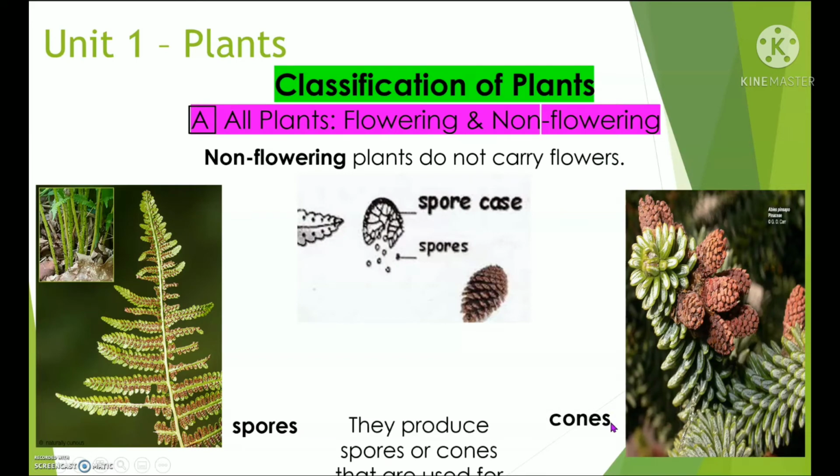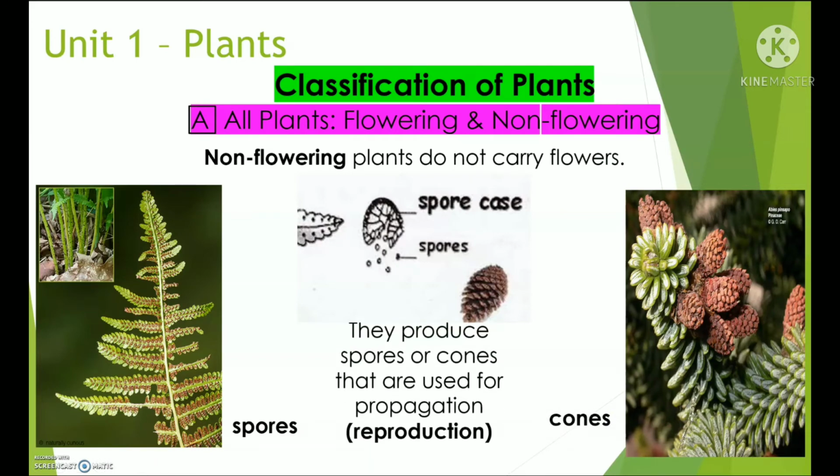Okay, now let's move on to the second classification, which is the non-flowering plants. Everybody repeat after me. Non-flowering. Very good. So non-flowering plants do not carry flowers. Again. Very good. So these plants do not produce flowers and seeds. But how can they reproduce? Okay. They produce spores and cones.